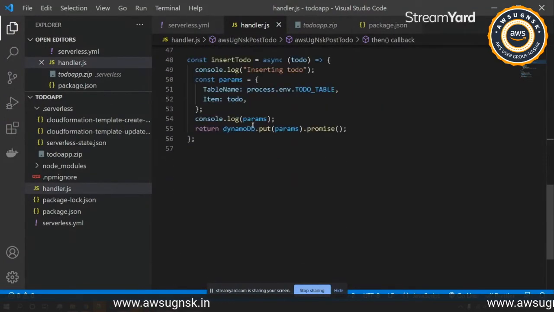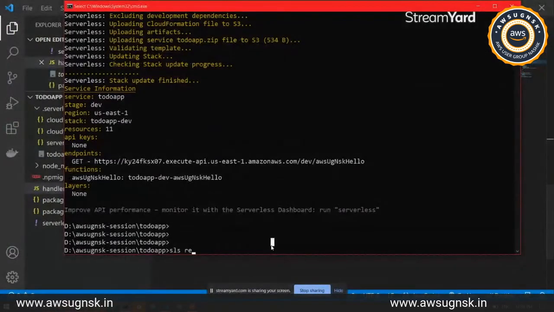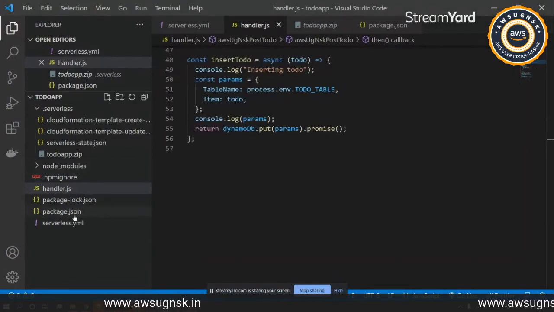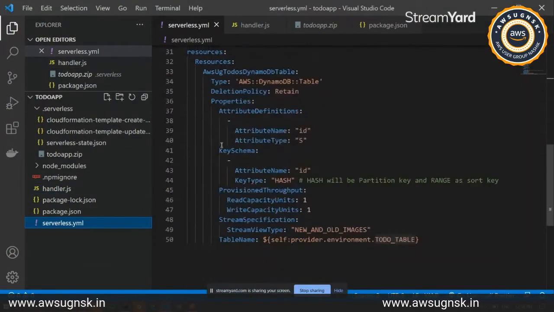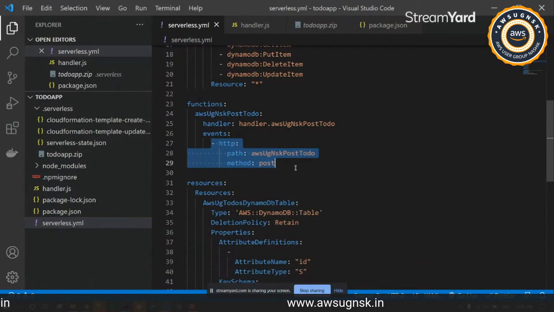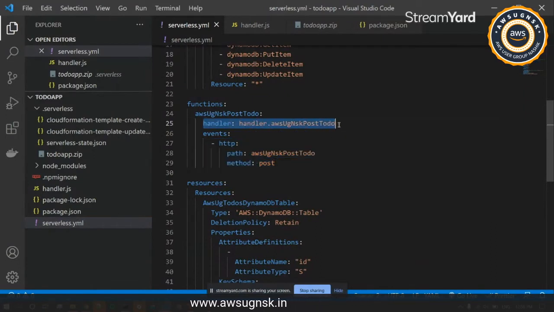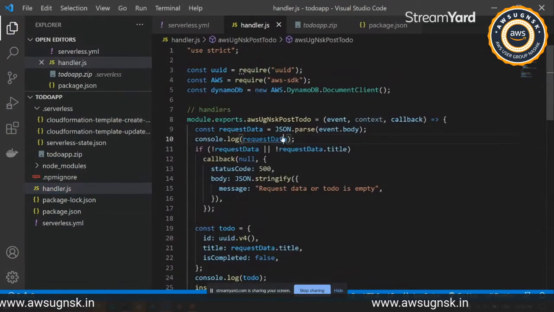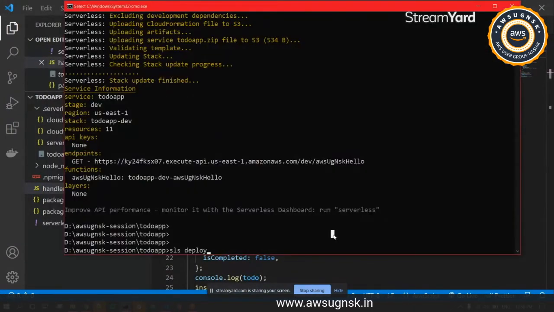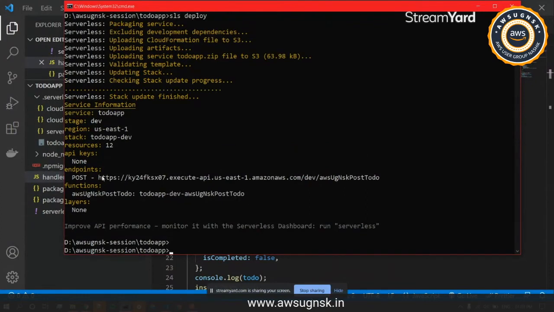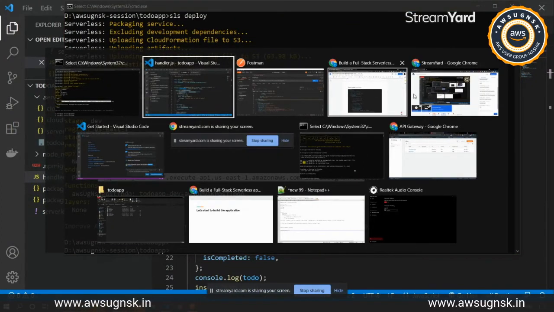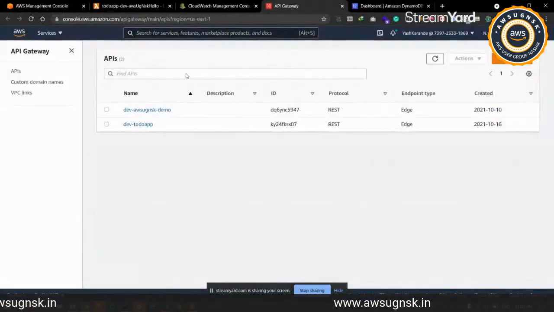We'll just do one thing now. We'll go ahead and do SLS deploy. So that will deploy all of the resources that we have defined, all the API we have added over here, and the updated handler method. Okay, now I'll just quickly run it. Our endpoint is ready.